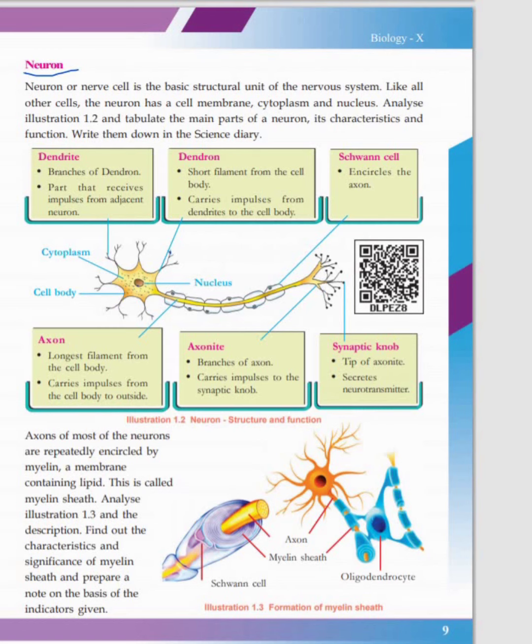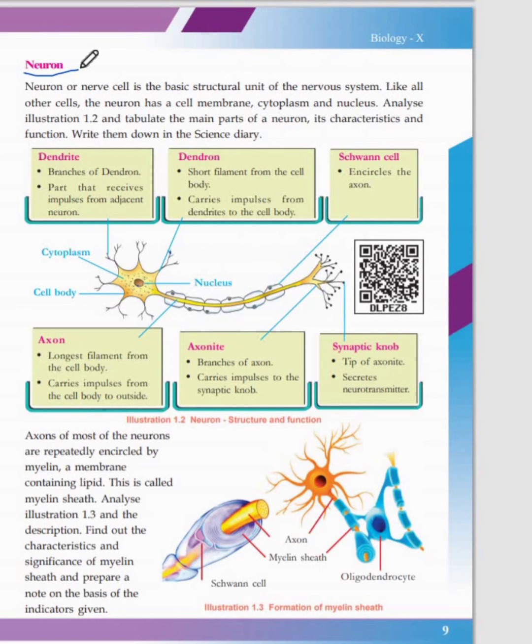Muscles are the effectors. Okay, and you will produce a response in relation to the information that you got from the brain. For this impulse transmission, if you are sensing something in your receptor cells, that information is transferred to your brain through specialized cells called neurons.